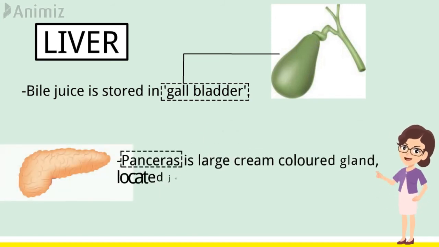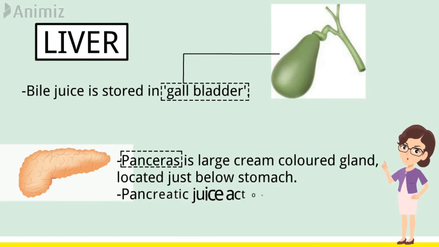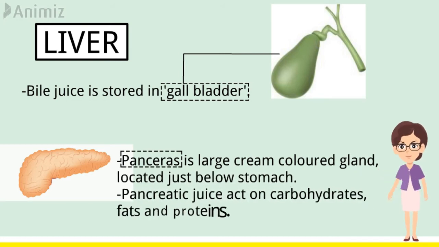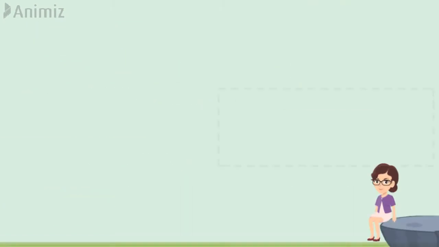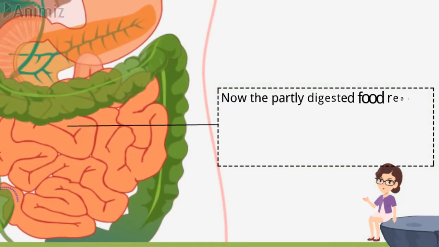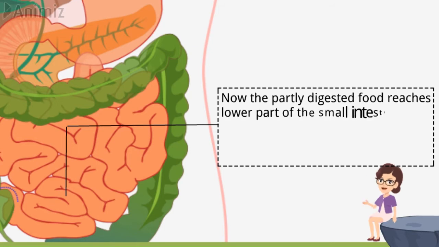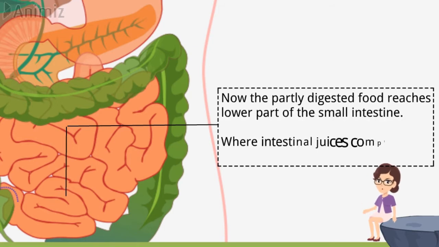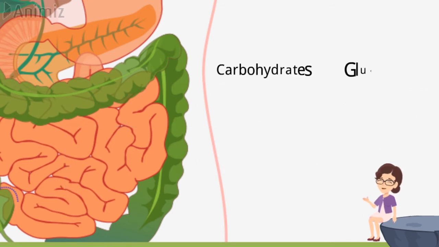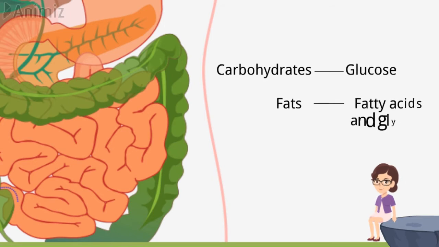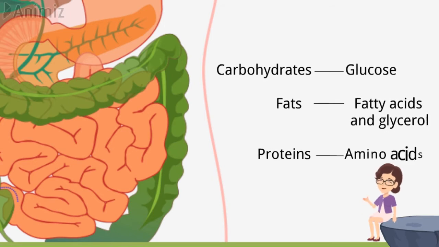The pancreas is a large cream-colored gland located just below the stomach. Pancreatic juice acts on carbohydrates, fats and proteins. Now the partly digested food reaches the lower part of the small intestine, where intestinal juices complete digestion. Carbohydrates are converted into glucose, fats into fatty acids and glycerol, proteins into amino acids.